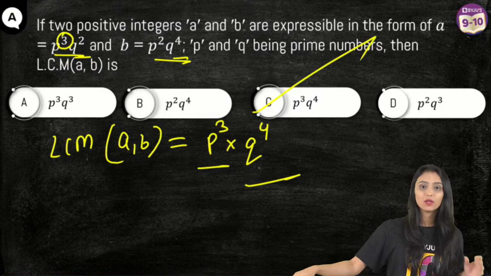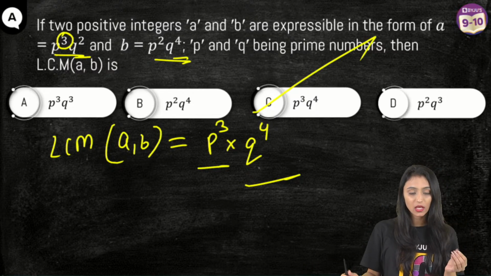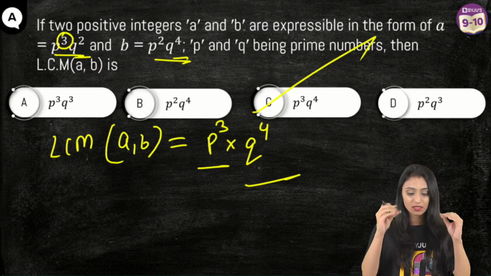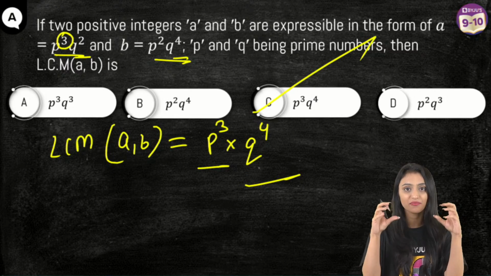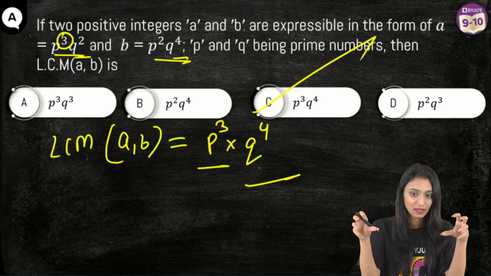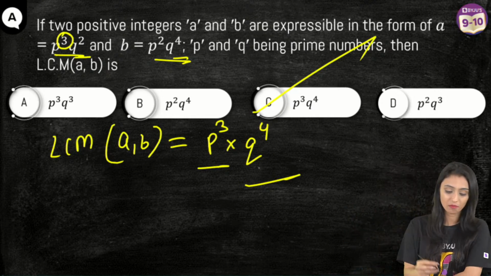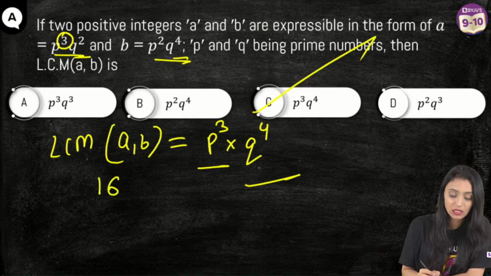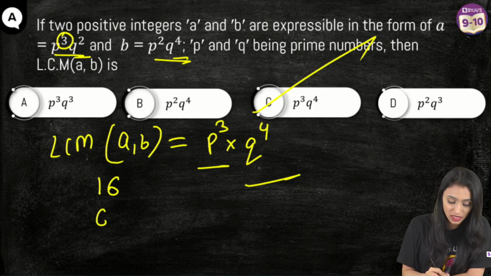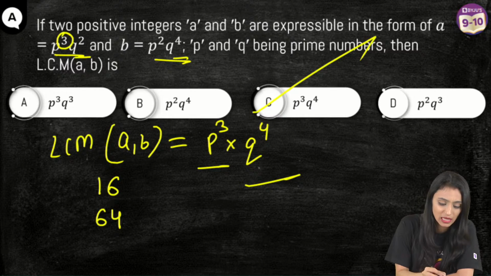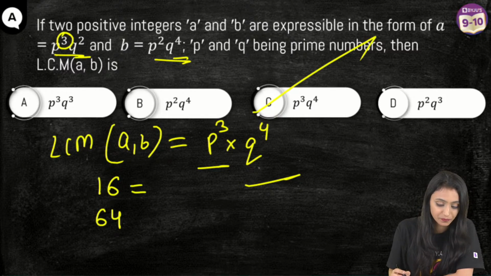So basically, I tell you one thing. Whenever we are talking about the LCM, we always take the highest power of every prime factor. Here we have variables. Let's suppose I give you numbers. I give you 16, and let's suppose I give you 64. If I want you to take the LCM, let's suppose these are smaller numbers, let's split them up.